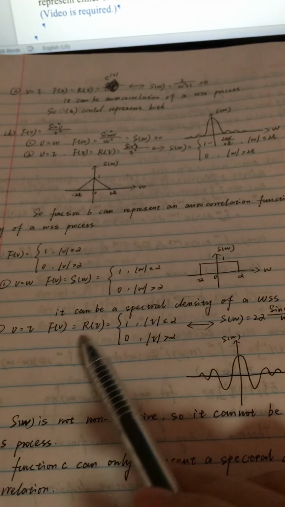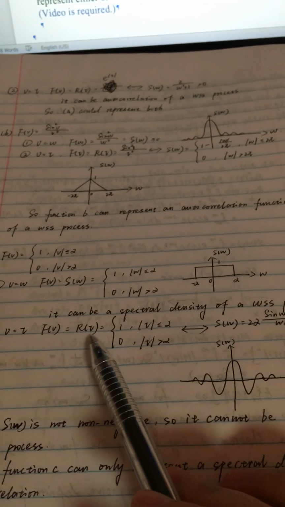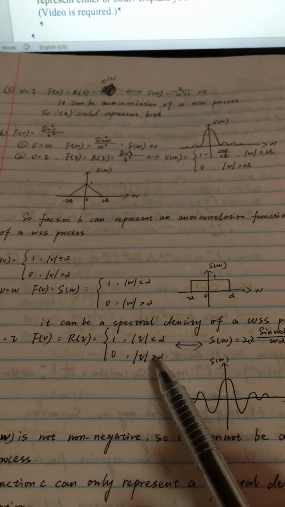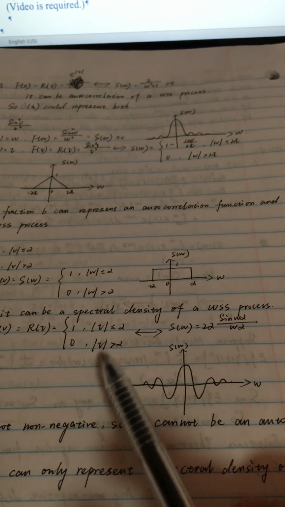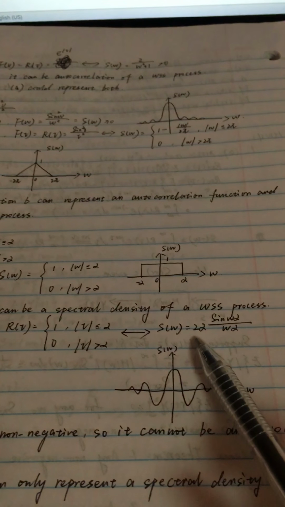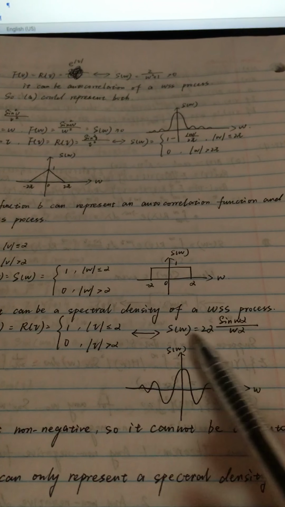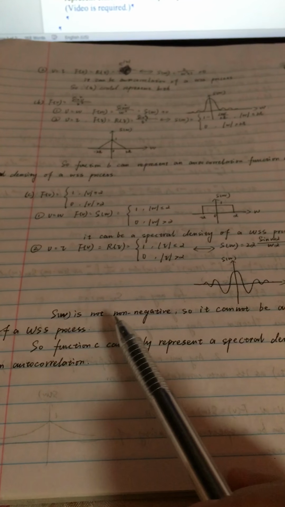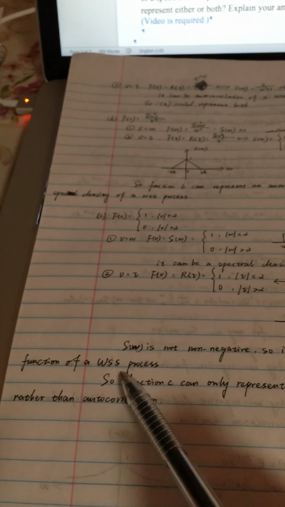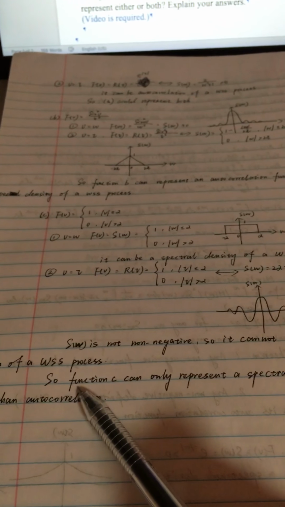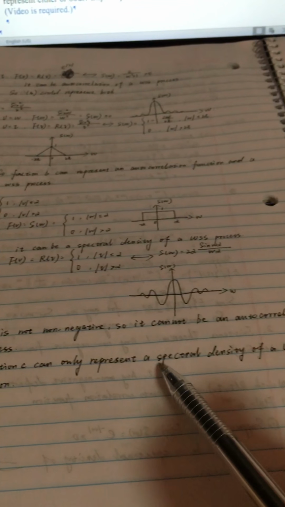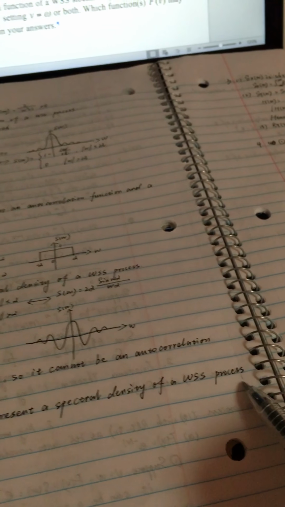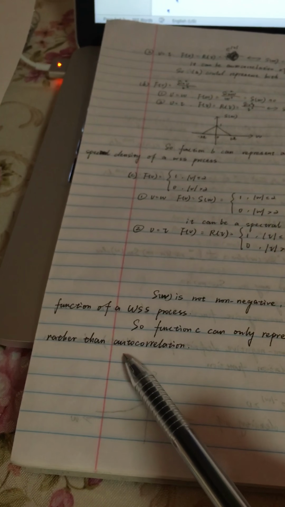Second, if v is tau, f of v is R of tau. It has the function like this. We take the Fourier transform of it, and we can get S of omega is 2 alpha times sine omega alpha over omega alpha. The diagram is like this, which has some negative part. So S of omega is not non-negative. It cannot be an autocorrelation function of a WSS process, which means function C can only represent a spectral density of a WSS process rather than an autocorrelation.